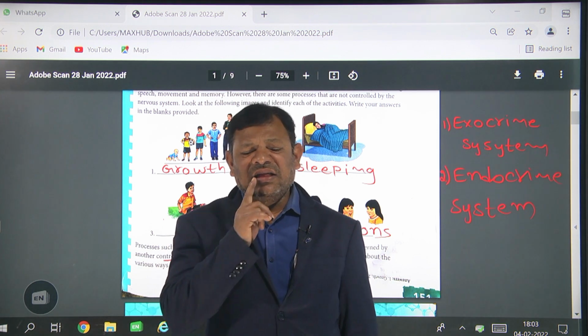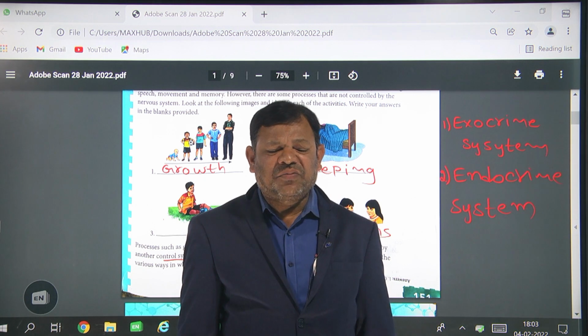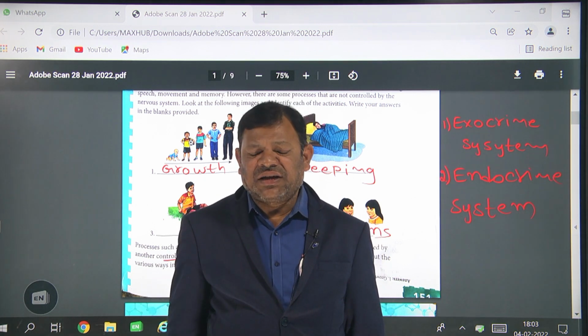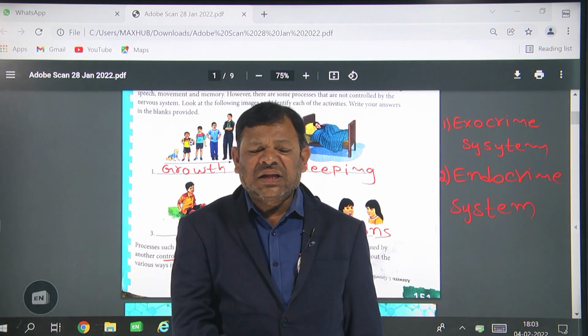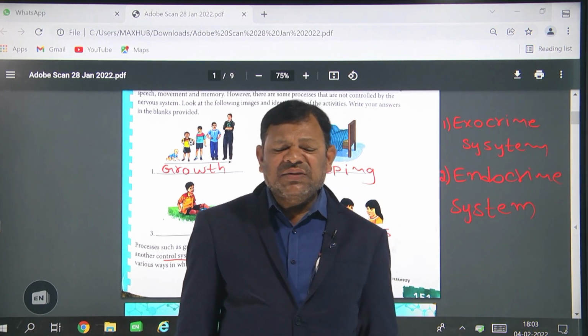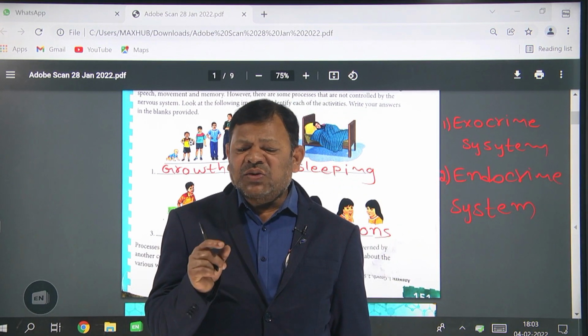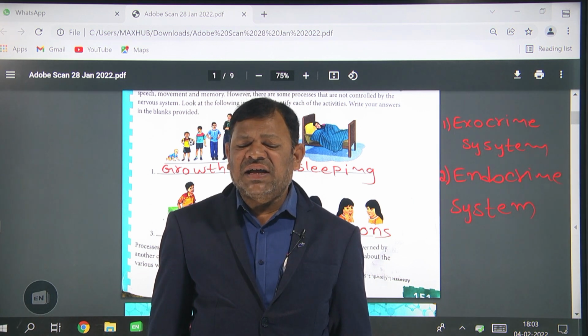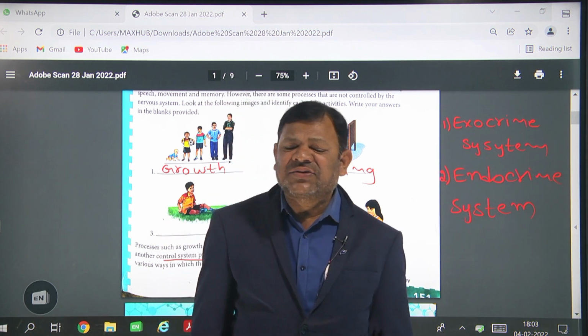Glands: in the mouth, salivary glands are present. On the right side the liver is present, and below the stomach the pancreas is present. So exocrine glands are the glands associated with the digestive system.